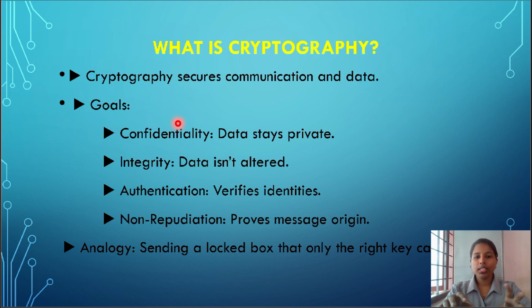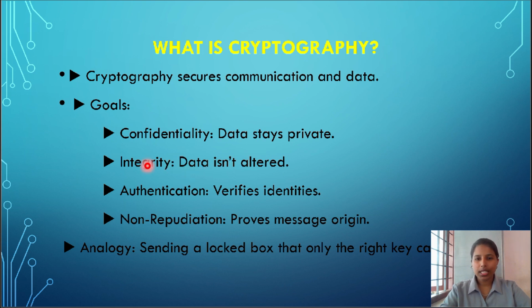Mainly we will talk about the CIA, that is confidentiality, integrity and authentication. That is the main thing that comes in cryptography. But there is also an additional concept we want to know about, non-repudiation. Confidentiality, as we all know, means data has to be safe and private. Cryptography ensures confidentiality, which means that data remains private.